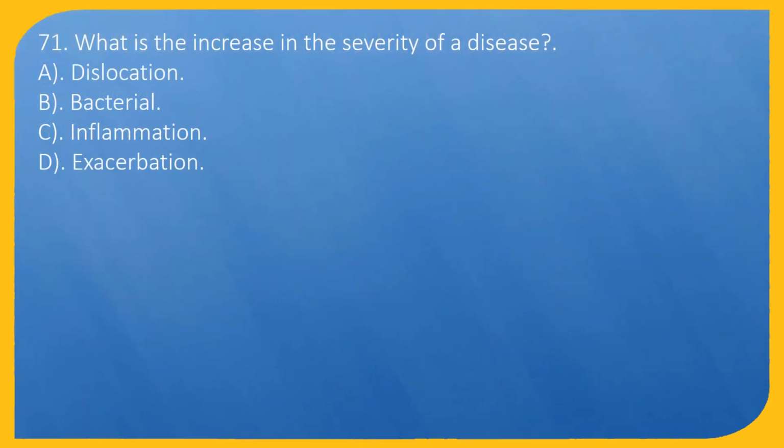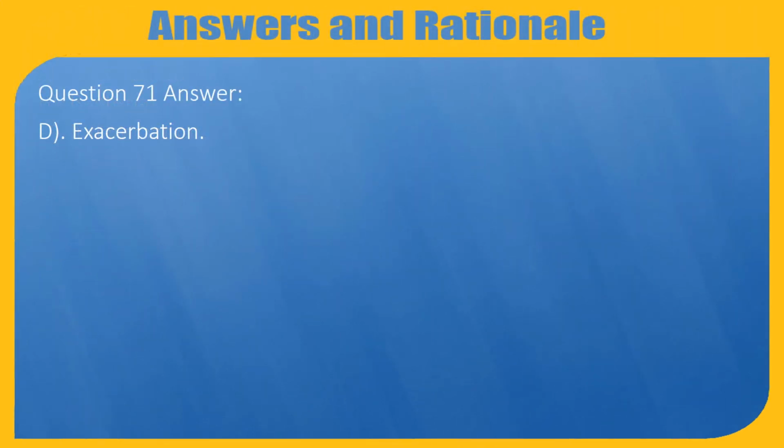Question 71. What is the increase in the severity of a disease? A. Dislocation. B. Bacterial. C. Inflammation. D. Exacerbation. Question 71. Answer: D. Exacerbation.